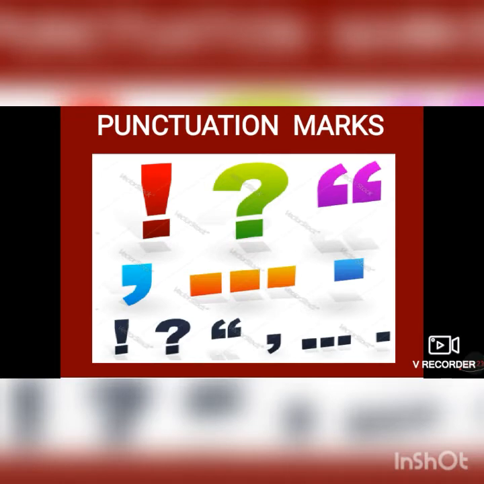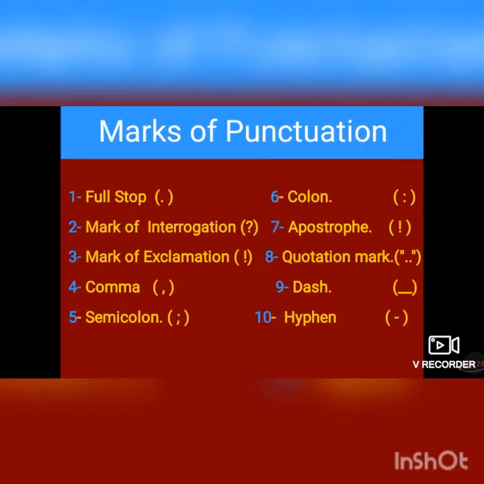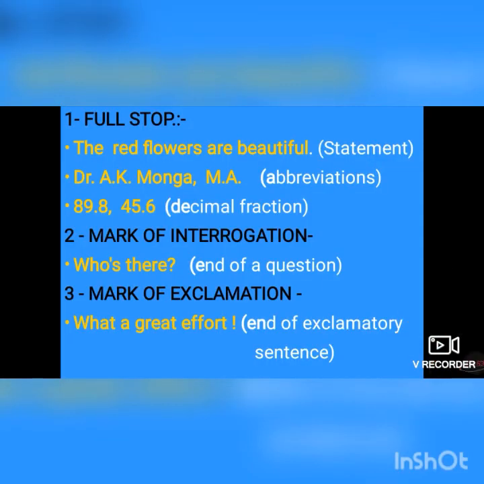Okay, so here we are going to read in the chapter Marks of Punctuation the types of punctuation marks. So how many are there that we are going to read in this chapter? Here, first is full stop, mark of interrogation, mark of exclamation, comma, semicolon, colon, apostrophe, quotation mark, dash, hyphen. Right? So let's begin with full stop.